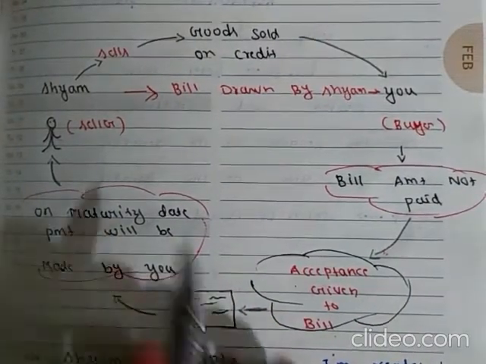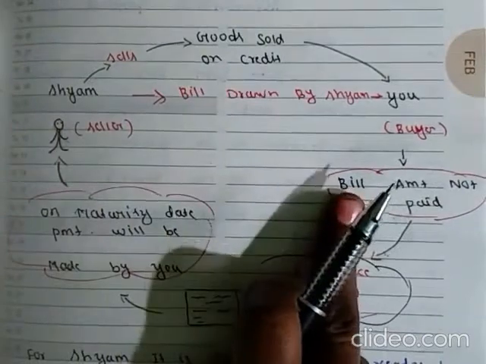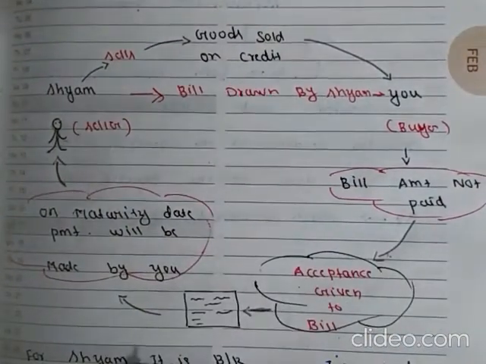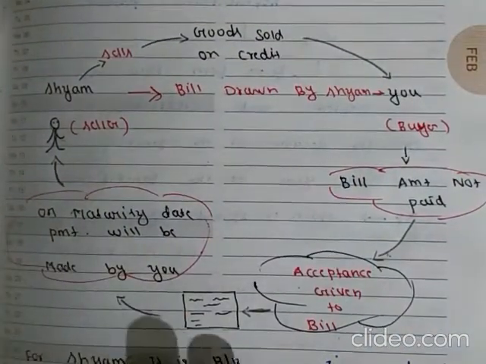So bills payable is nothing but the amount that you have to pay to Shyam; that is known as bills payable.